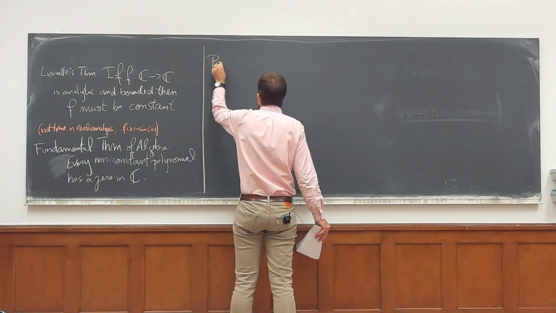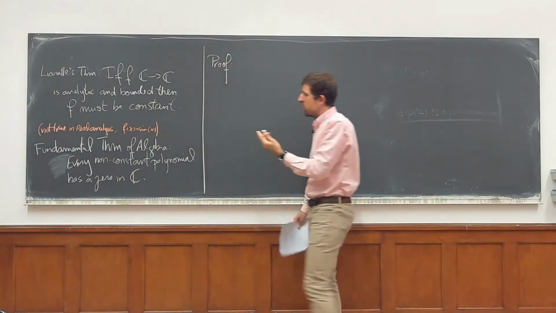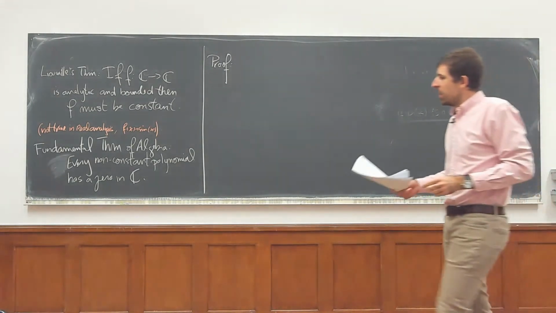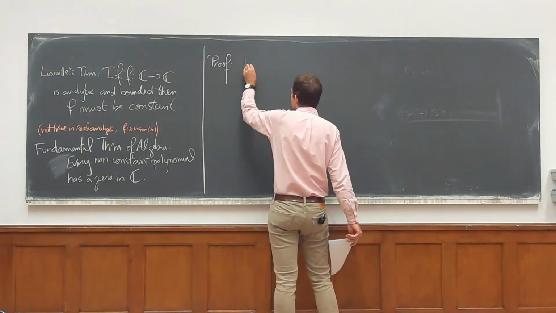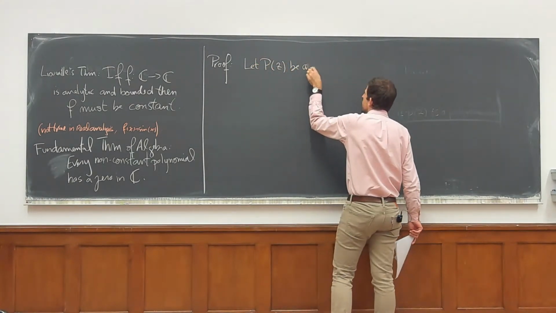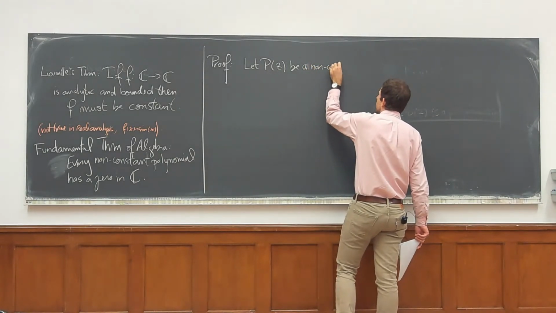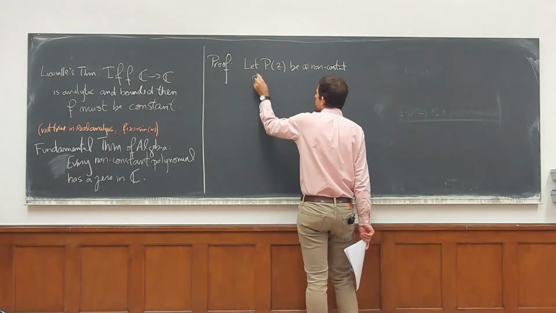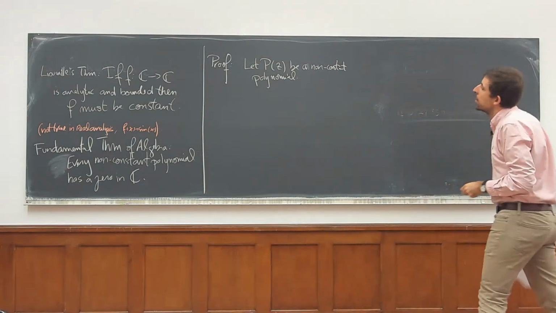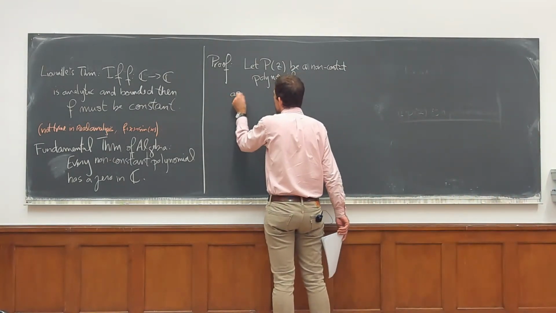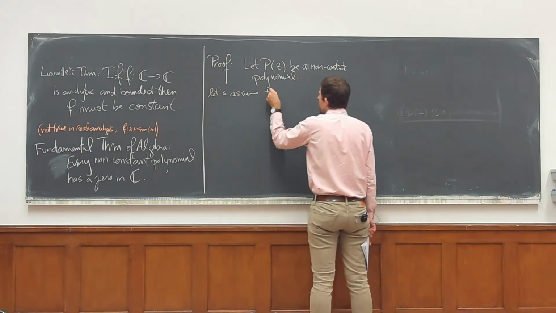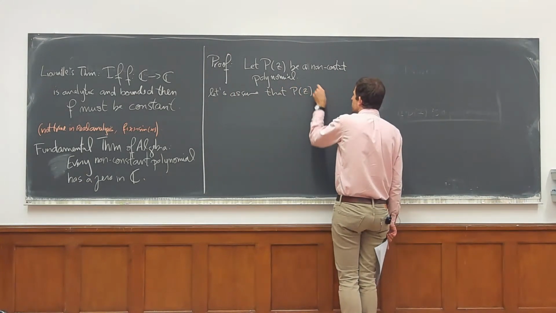I did this a bit fast, so I'll do it again, because it's one of the coolest implications of complex analysis. So let P of z be a non-constant polynomial. Now let's assume, by contradiction, that P of z has no zeros.